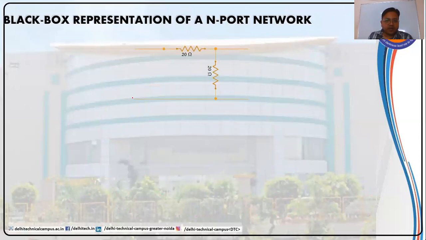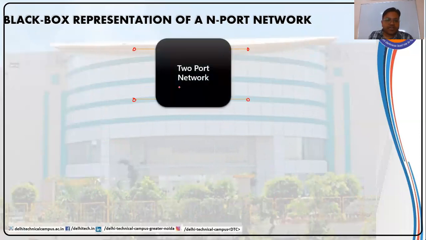We have this particular network. These are my terminals, as these are open. If I do not need the internal information, then I can input the signal from here and get the output from here, or input the signal from here and get the output from here. So this is port 1 and this will be port 2.